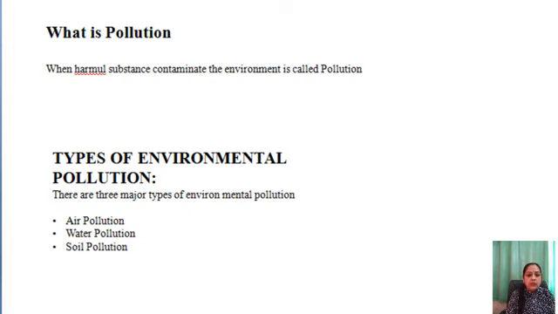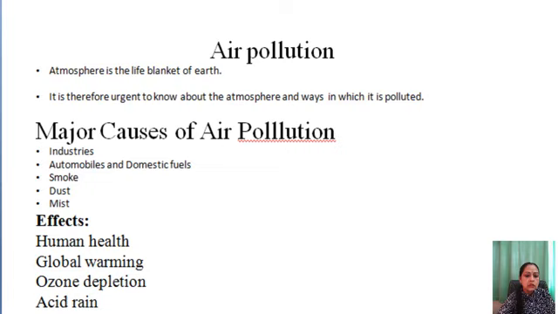Now we will discuss the types of environmental pollution. There are three major types of environmental pollution: air pollution, water pollution and soil pollution. First we will discuss air pollution. The atmosphere is the life blanket of Earth. It is therefore urgent to know about the atmosphere and the ways in which it is polluted. The major causes of air pollution are industries, automobiles and domestic fuels, smoke, dust and mist.